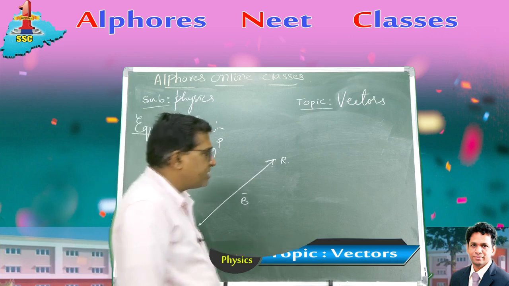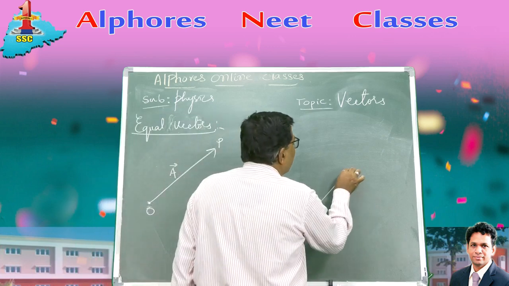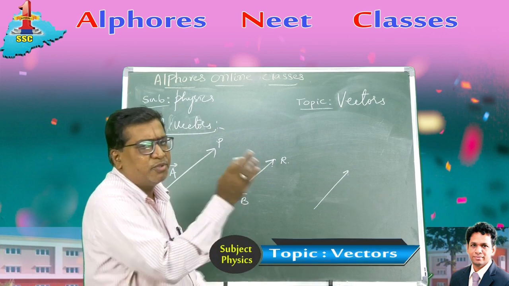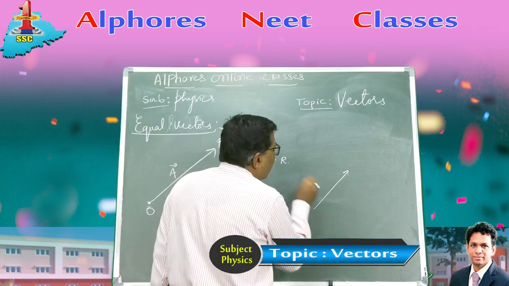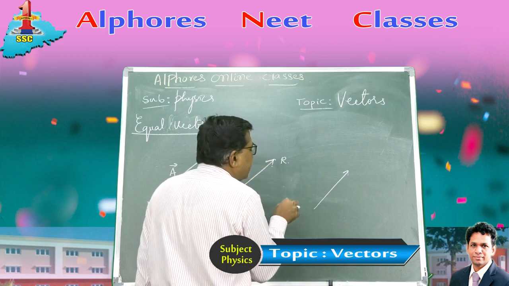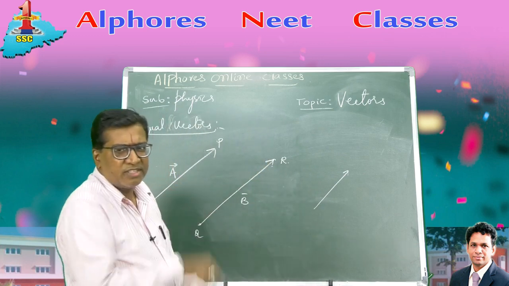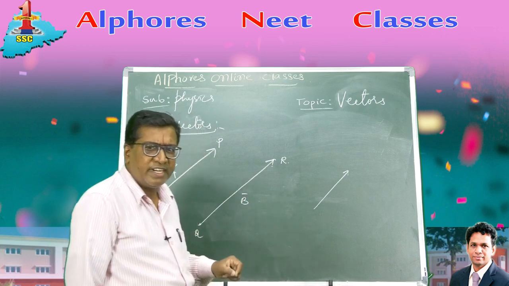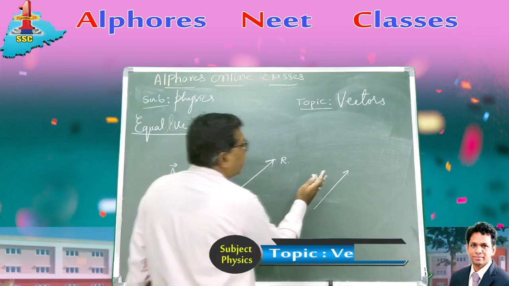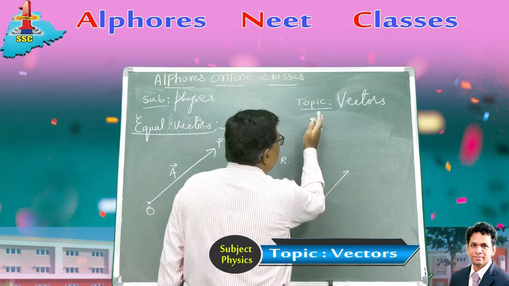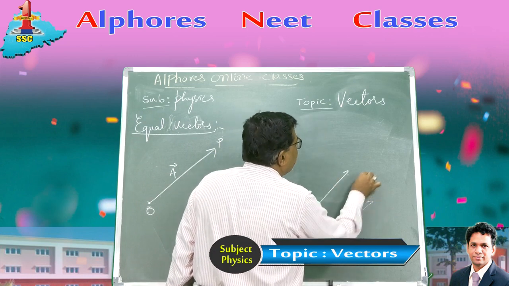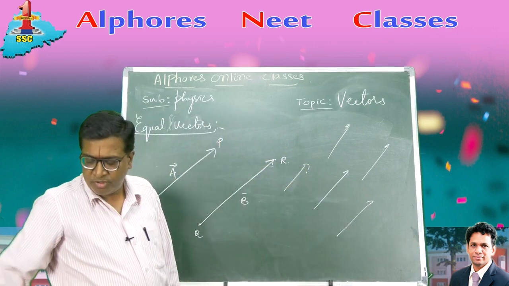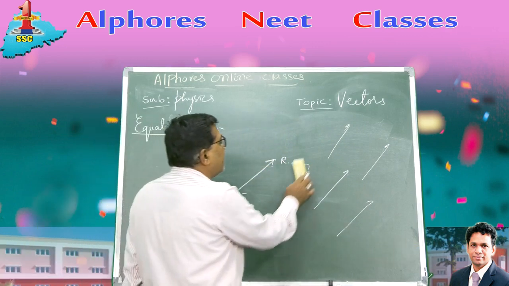What are free vectors? I was telling you, any vector whose initial point is not fixed, right? They are free to move. They are not localized. The initial point is not fixed to a similar point, a fixed point, originated to a point, right? This vector can be moved parallel to itself. When it is moved parallel to itself in any direction, there is no change in the vector. So when the vector is moved parallelly, there is no variation.